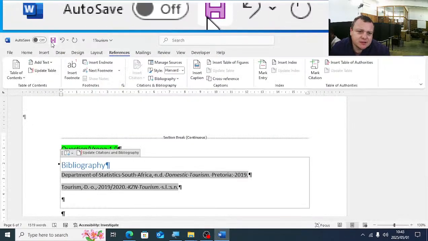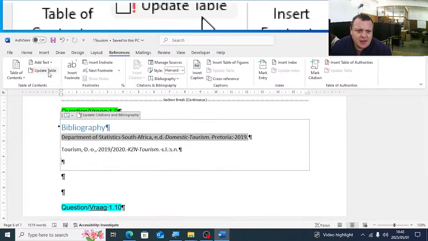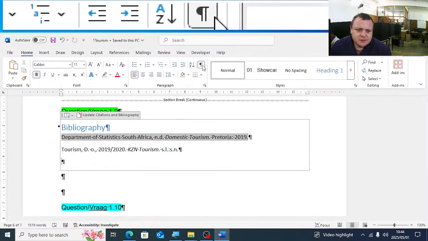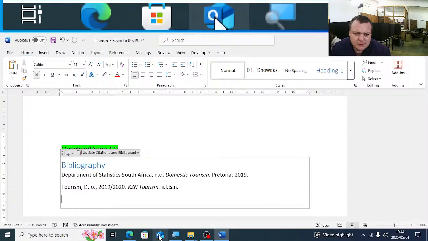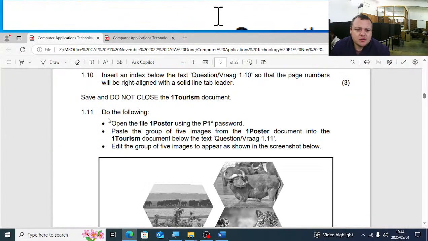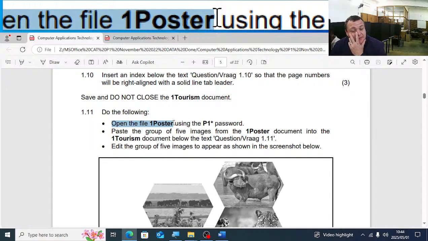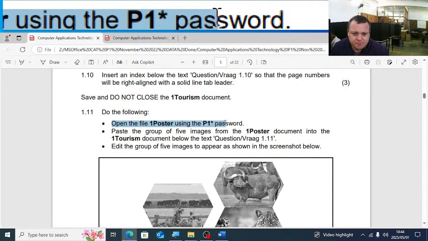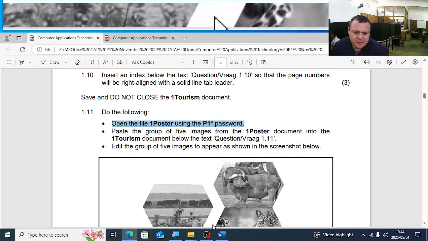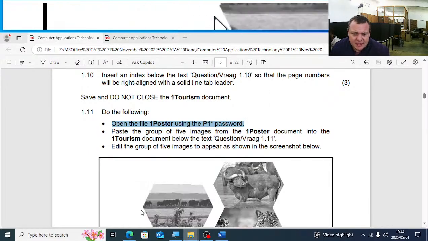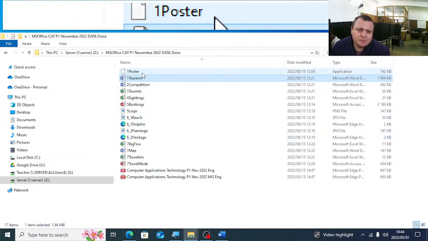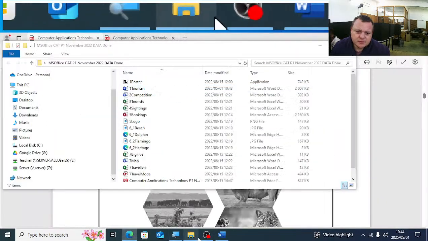So we're going to just click on save. Just going to put off the show and hide for now. Right, now they tell us, do the following. Open the file one poster using the P1 asterisk password. So let's quickly go there into the exam folder. There's one poster. So I just want to get to the right folder.